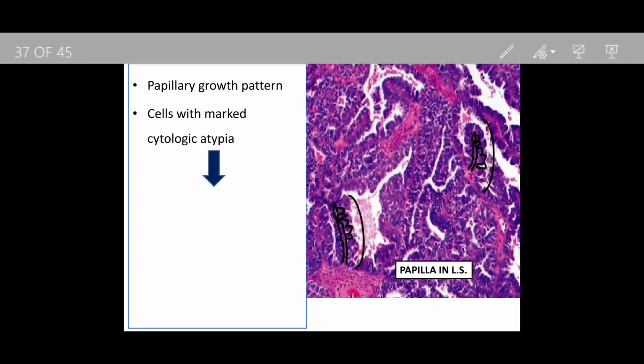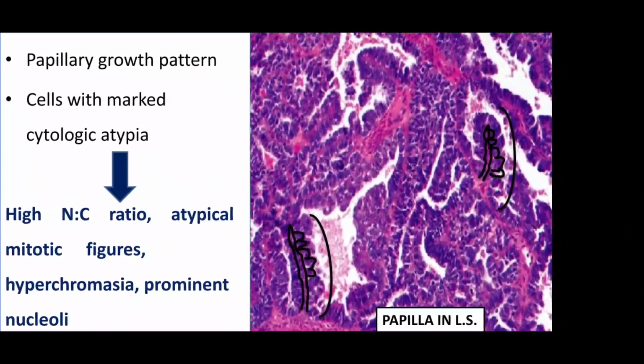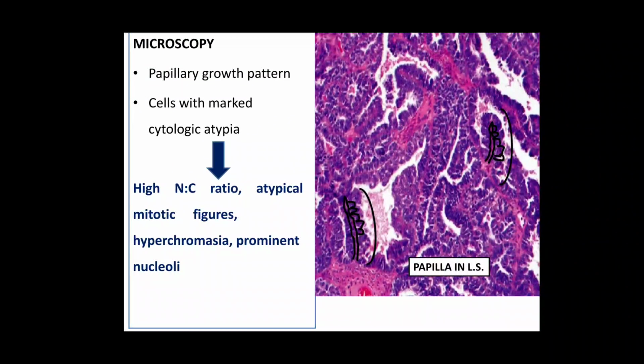They show marked atypia. And what are the cellular features of atypia? The cells will have a high NC ratio, scanty cytoplasm, and a high nuclear to cytoplasmic ratio. Then mitotic figures, hyperchromasia. You see, they are so much blue. They are hyperchromatic, and they will be pleomorphic. There will be loss of polarity, and they will show prominent nucleoli. So there is a papillary pattern of growth. The papilla are seen, and over them the cells are arranged, and these cells show atypical features.